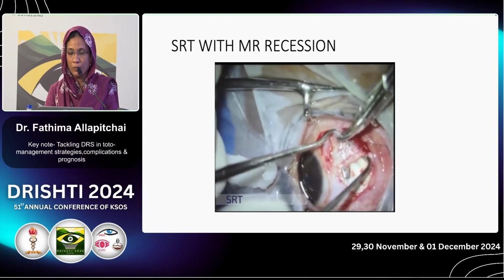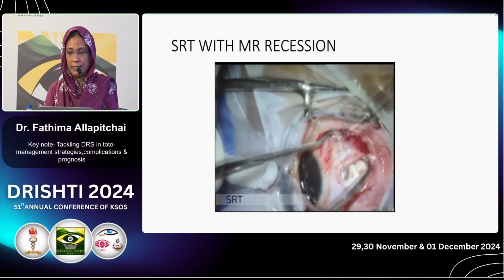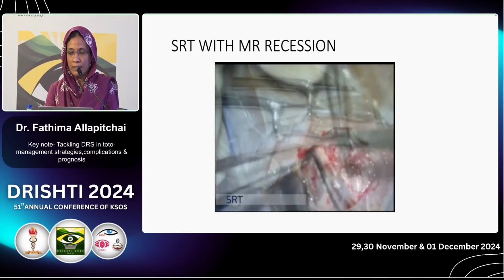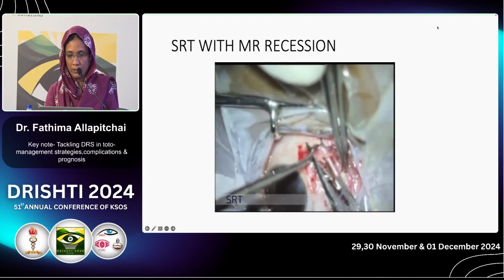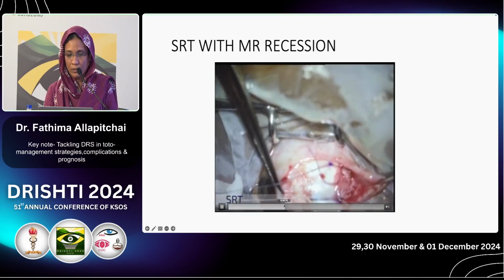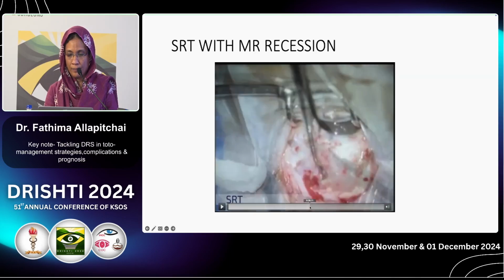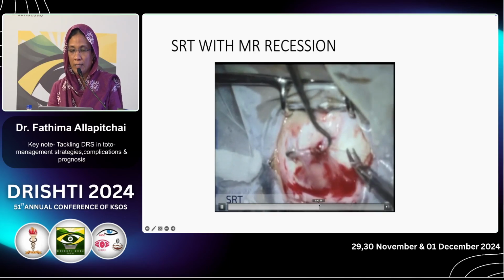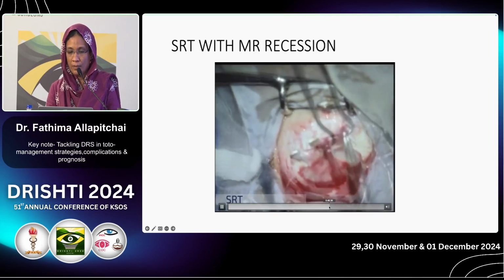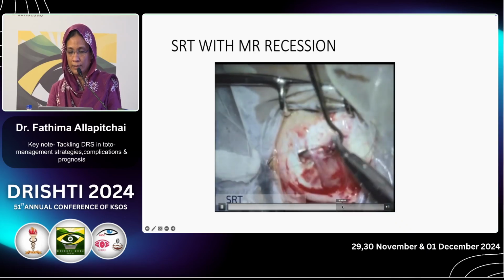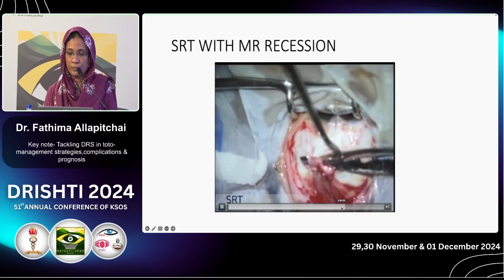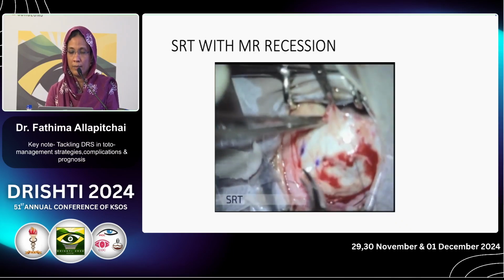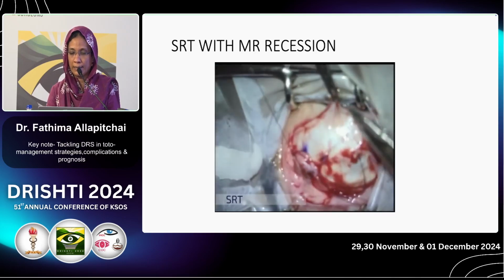So the way it is done, the superior rectus transposition after medial rectus recession: okay, this is the recession part. Superior rectus is secured. Then along the spiral of Tillaux, it is embedded near lateral rectus.